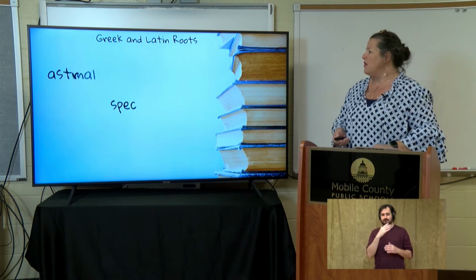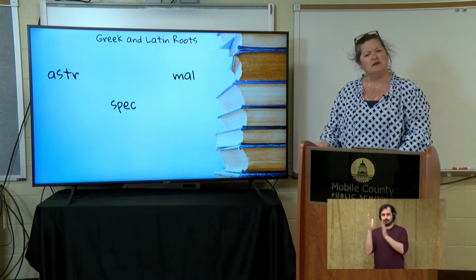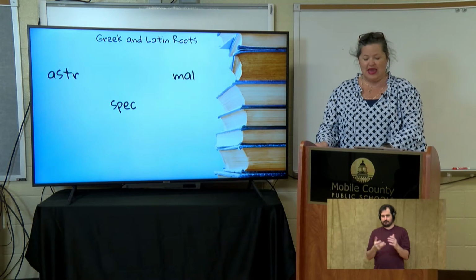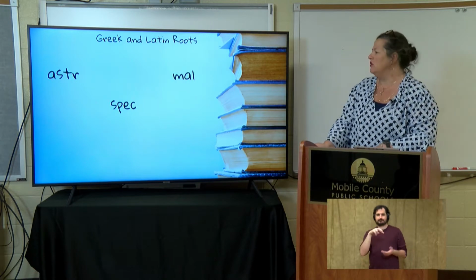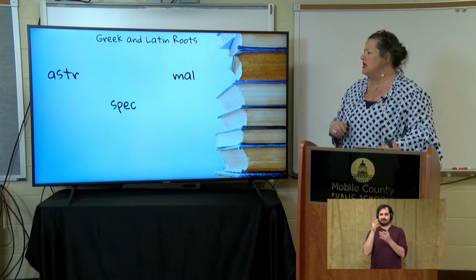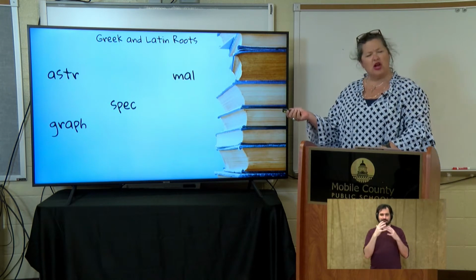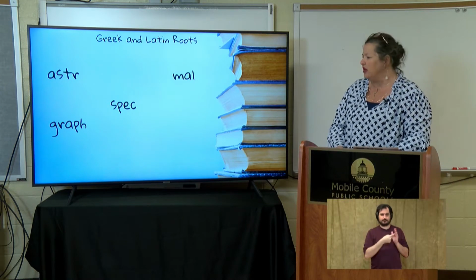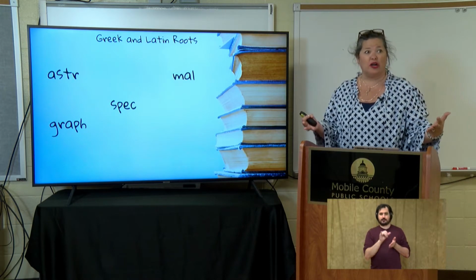Good job. What about this word? Mal. Do you remember what it meant? Okay, yes, it means bad. And we used it with malware, which is that awful stuff that crashes your computers. Our last lesson, we talked about graph. What did graph mean? It meant written. Very good. Like a paragraph or an autograph.